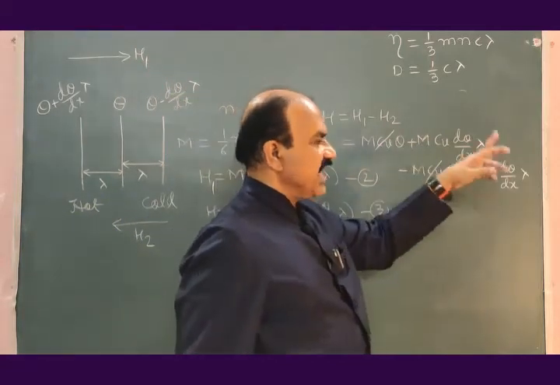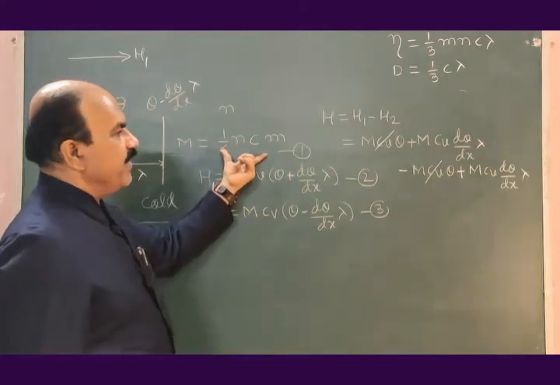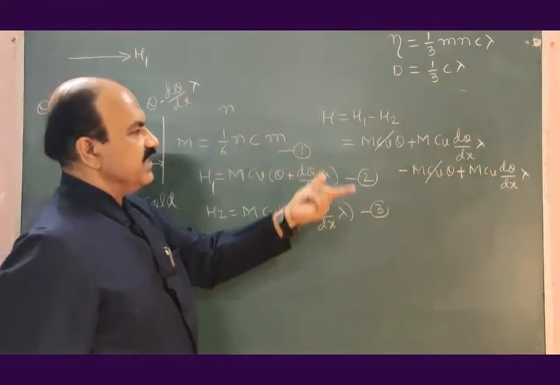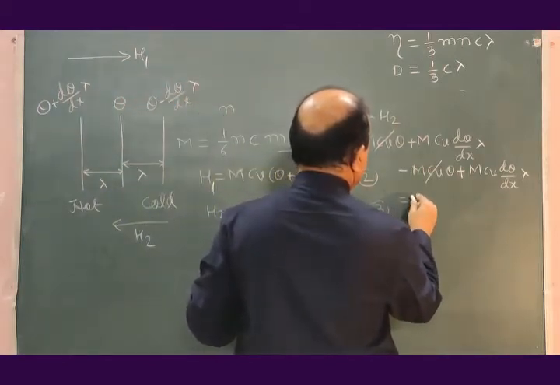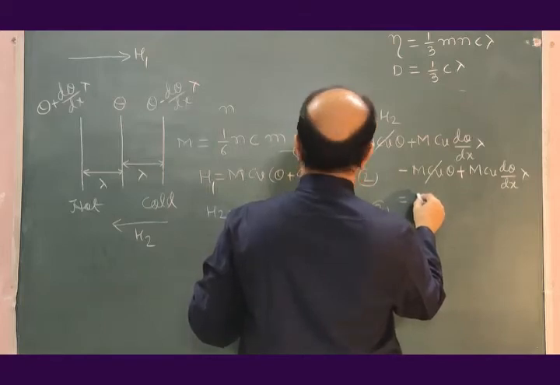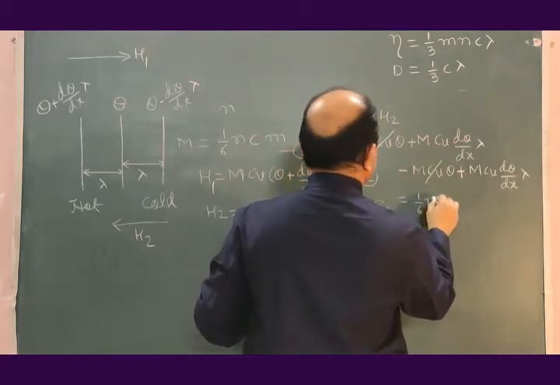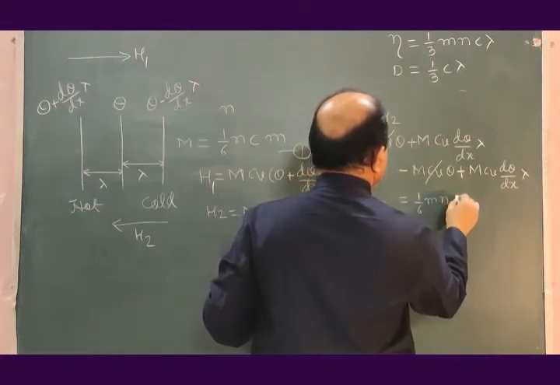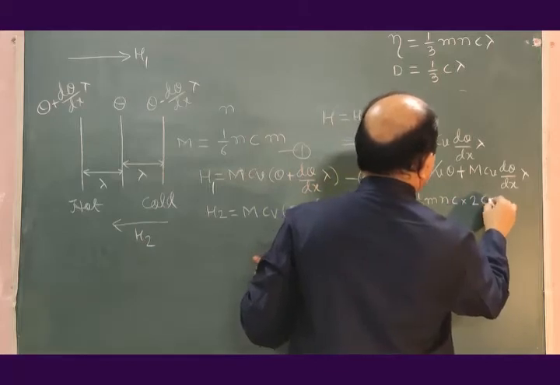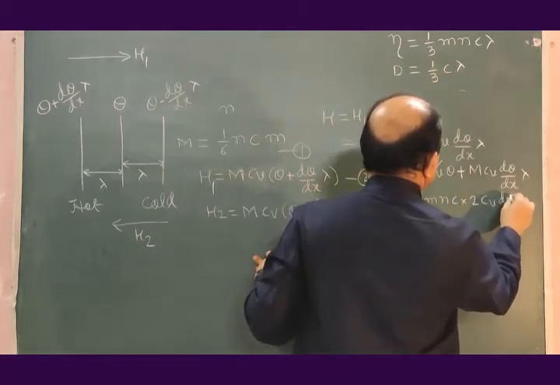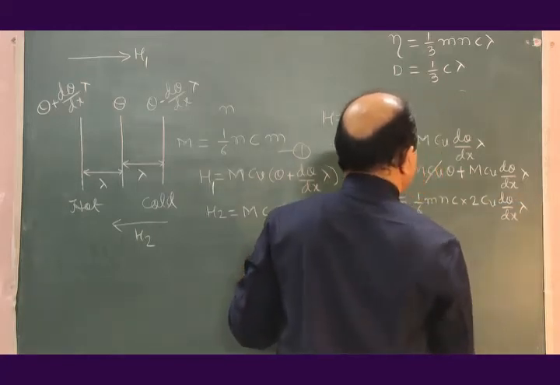These two terms are identical, so just add them and put value of m from equation 1 there to give H is equal to 1 by 6 m n c into 2 times Cv d theta by dx into lambda.